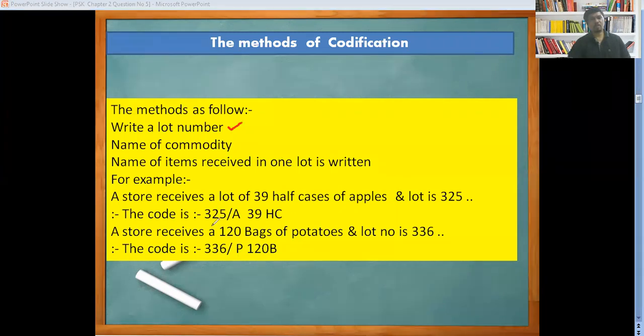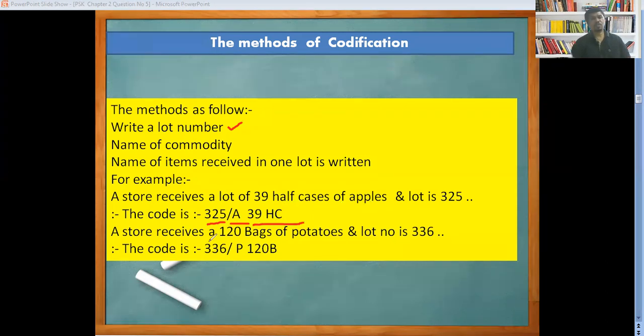Look here, the lot number is 325. The name of the commodity, we have received apple, so we have written A for apple. And the name of the item received in one lot is 39 half cases, so we have written here 39 half cases. So first we write the lot number, second the name of the commodity, and third the name of the item received in one lot. Now we are going to see the second example.